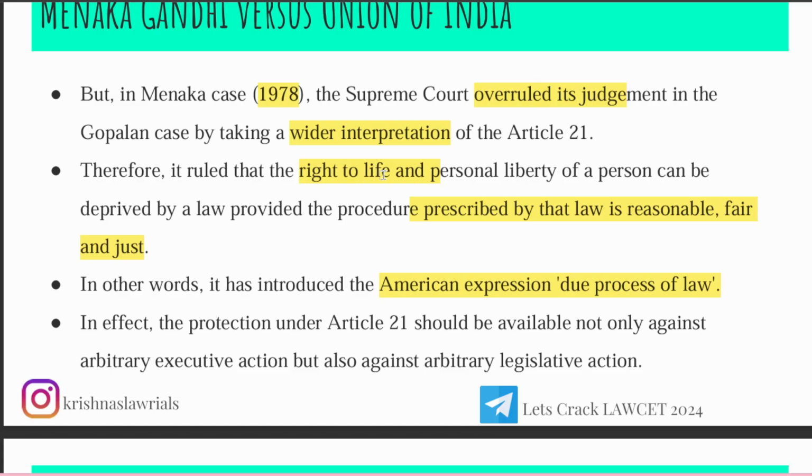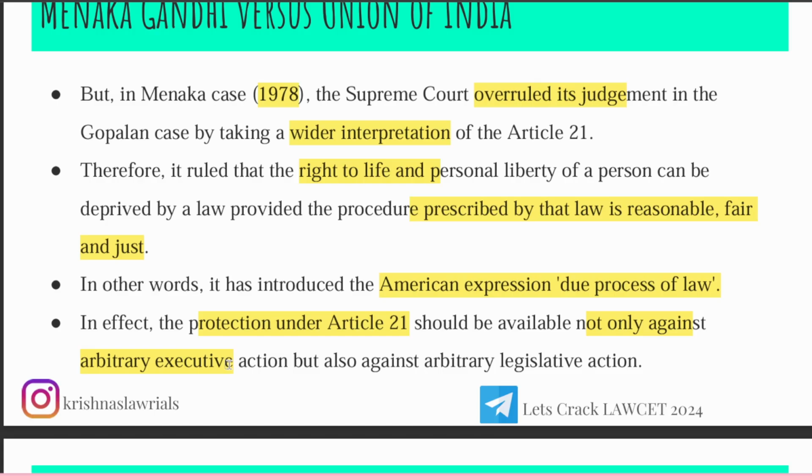Again, letting you remember, in Article 21, individual includes both Indian citizens as well as foreign citizens. In effect, the protection under Article 21 should be available not only against arbitrary execution. Arbitrary execution is when police officers wantonly or falsely, in a fake case, try to arrest you, or try false imprisonment.